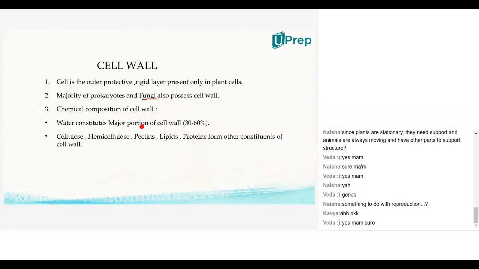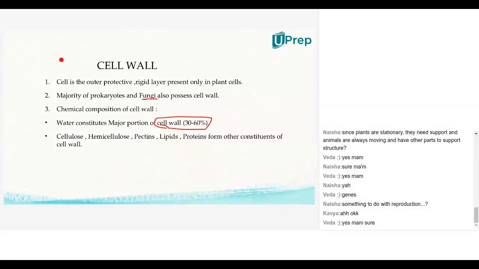Now, when you take the chemical composition of any cell wall, most of the cell wall is made up of water. 30 to 60% of the cell wall is made up of water. Why will the cell wall have more amount of water? That's the point which we have to concentrate on right here. Why do most of the cell wall possessing organisms have water as major composition?